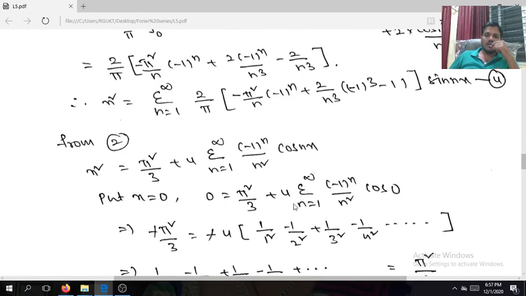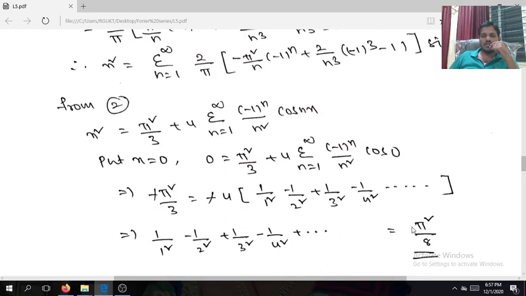If I take n equal to 1, minus 1 to the power of 1 divided by 1 square is negative. Negative, positive, negative, positive, so I take the negative common. You take this term to the left side. This is the sum.